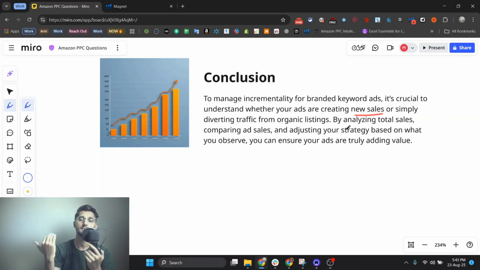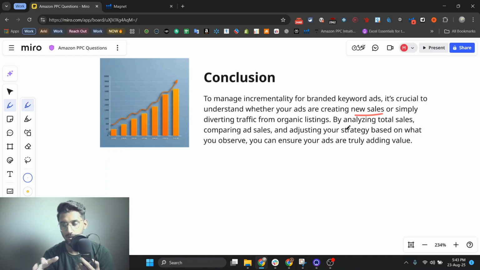If a customer is searching for your brand and you are not getting conversions, and your products are not showing up on your branded term, that means you need to invest money in order to get sales. But if a customer is using your branded keyword and they see your brand's product, they will eventually buy it.